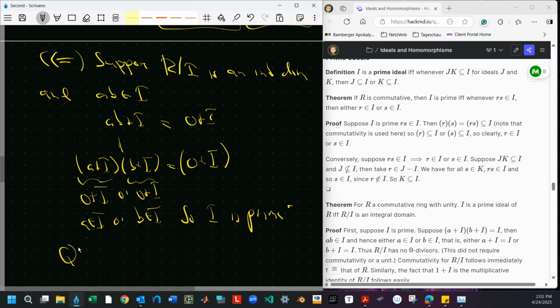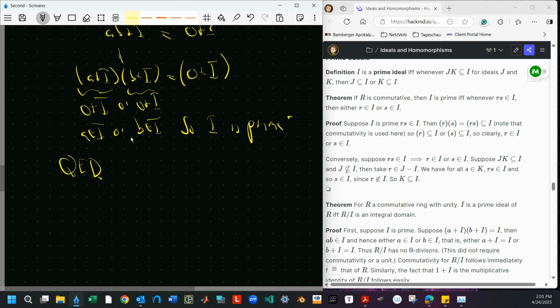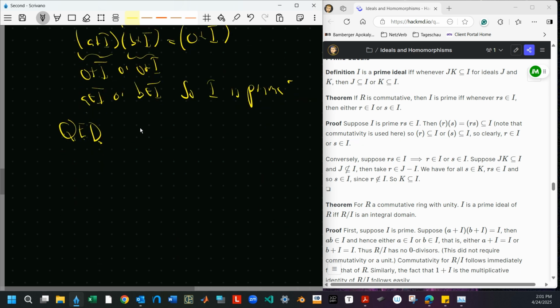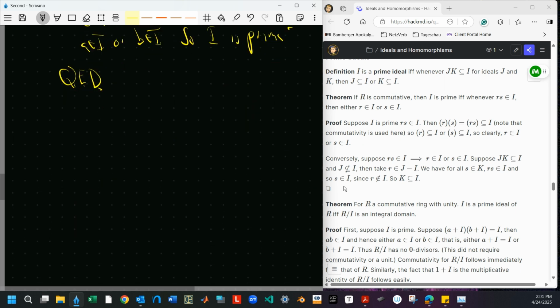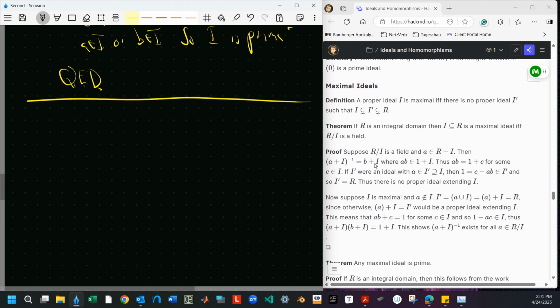Right, good, that was easy. Okay, maybe, I mean, think through it yourself, right? But that was a pretty direct argument. And maybe it shows you why the prime ideals are what they are, because that proof works in some sense. Good, okay. So I have here: a commutative ring with identity is an integral domain if and only if the 0 ideal, the principal ideal which is 0, the trivial ideal, is prime. So that's a thing to remember.